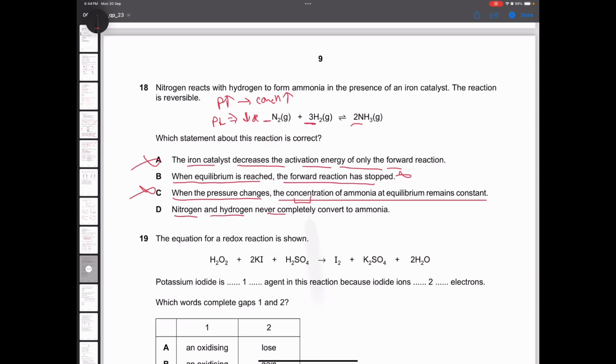Nitrogen, hydrogen never completely convert to ammonia. True. This reaction is reversible and it is under equilibrium. Equilibrium does not finish off 100%. The reaction never finishes off. There is always some amount of nitrogen, hydrogen remaining.